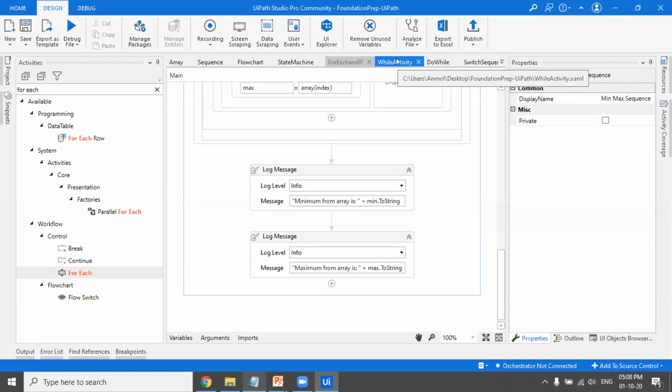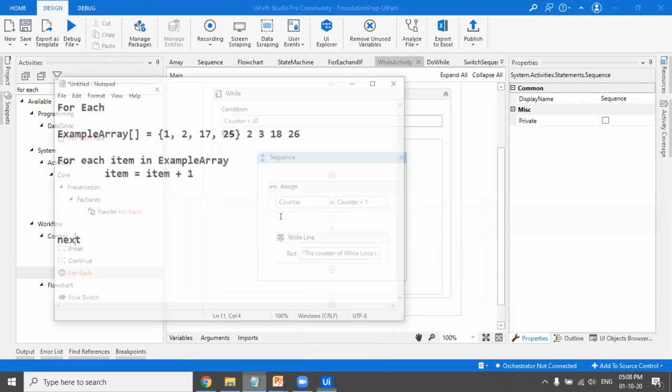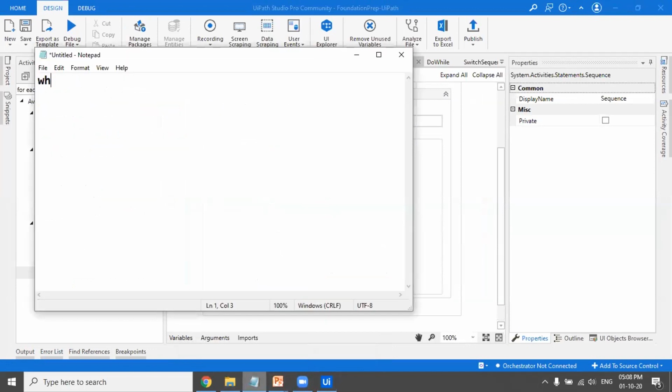Moving to the while loop and do while loop. There is a subtle difference between the while loop and the do while loop. So I'll again tell you the syntax. A while loop is like you mention here the condition, and then you can have here statements. Those statements can be n number of statements.